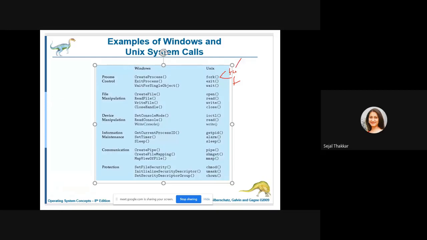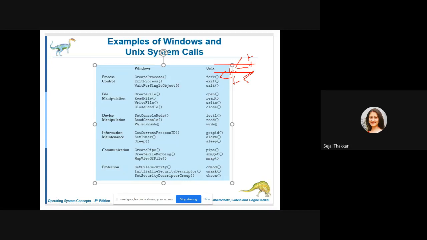Again, using each of these two, you can create two more children. Now these become parent processes. So one fork operation is able to create two child processes.